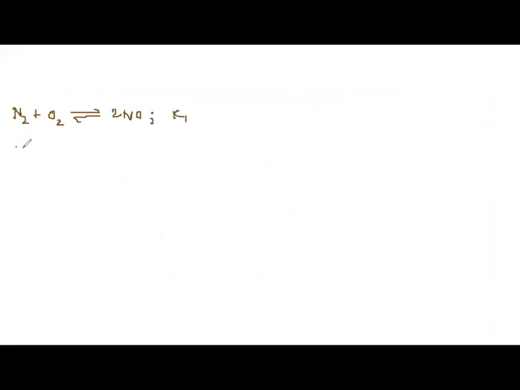And the second one is NO gives half N2 plus half O2, and this is K2 they have said. So here, students, they have done 2 steps. What are the 2 steps?